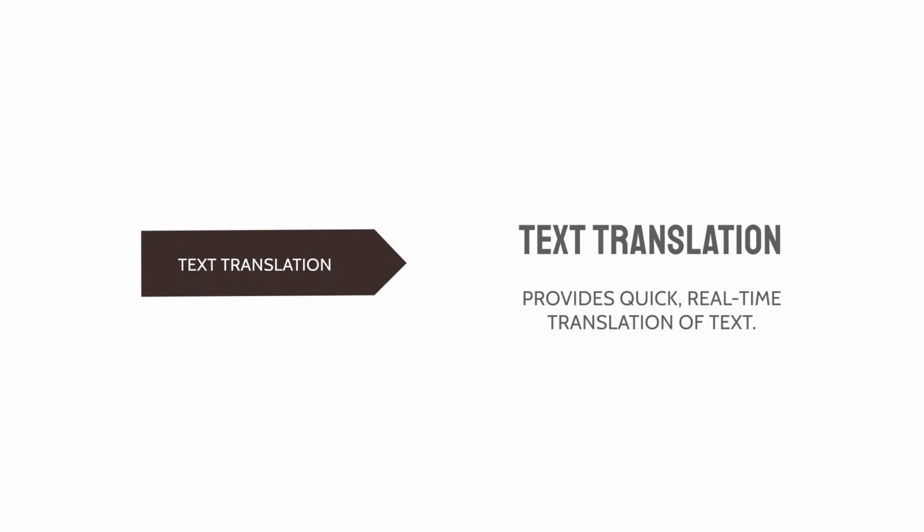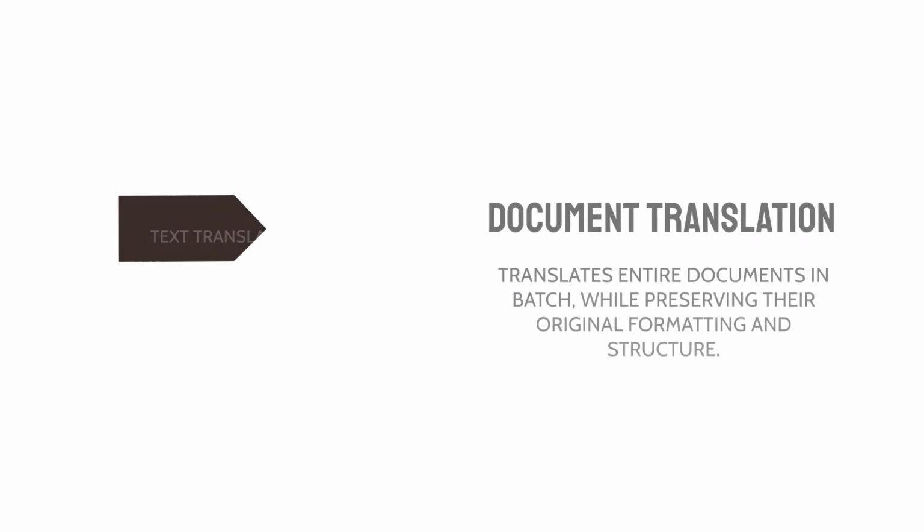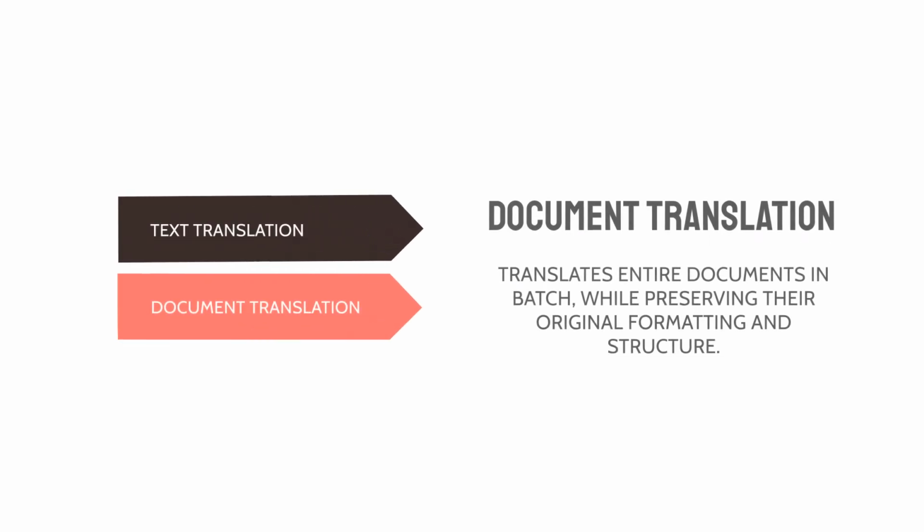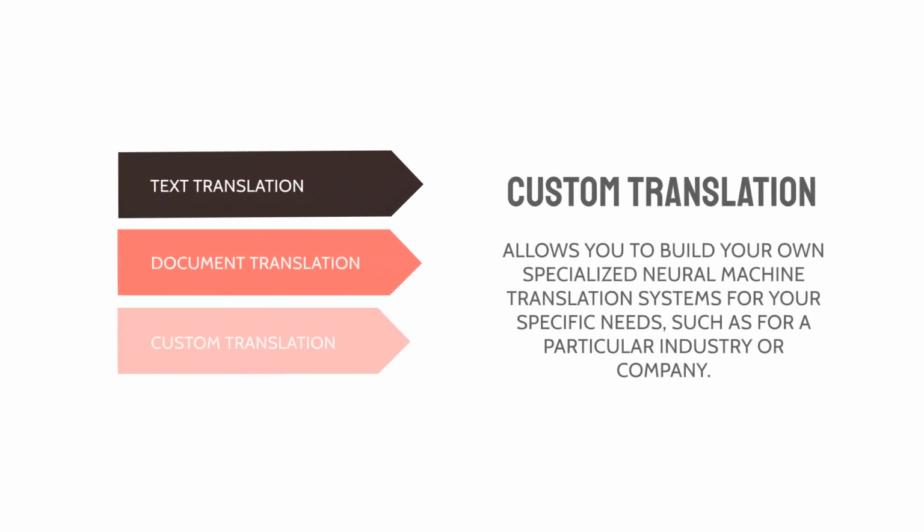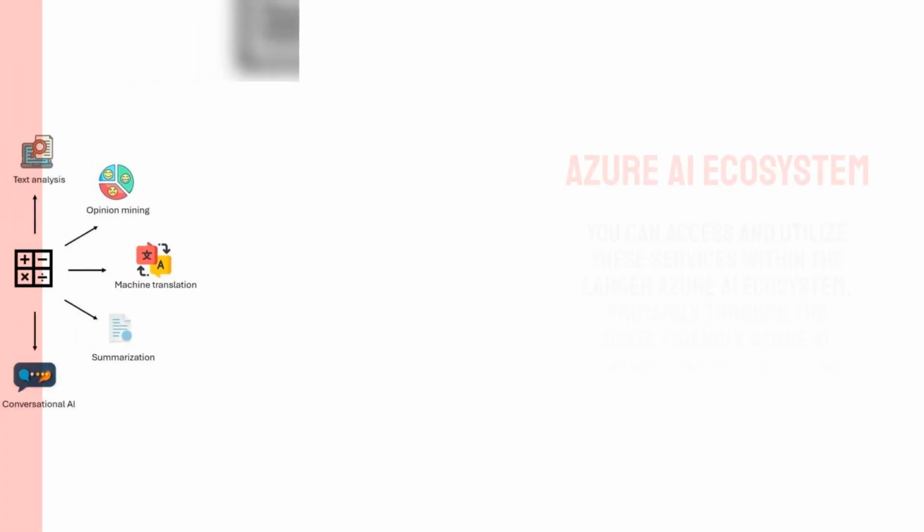Text translation provides quick, real-time translation of text. Document translation translates entire documents in batch while preserving their original formatting and structure. Custom translation allows you to build your own specialized neural machine translation systems for your specific needs, such as for a particular industry or company.